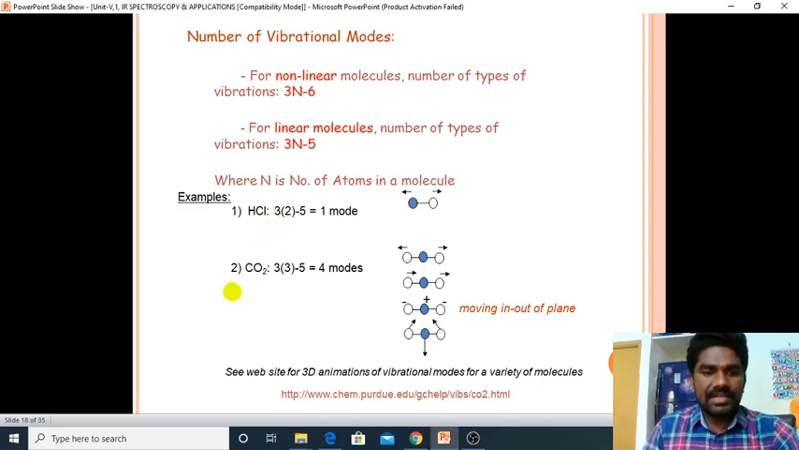And coming to the CO2 molecule, it is also a linear molecule, isn't it? From the equation we will get 4 modes here. Of these, one is symmetrical stretching, one is asymmetric stretching, and 2 are bendings. We will discuss these later. Finally we get 4 modes here.